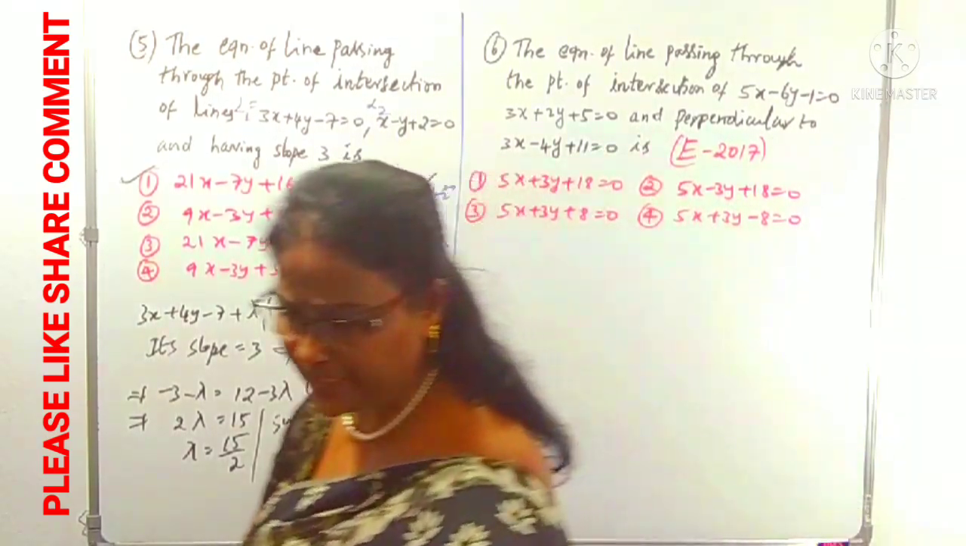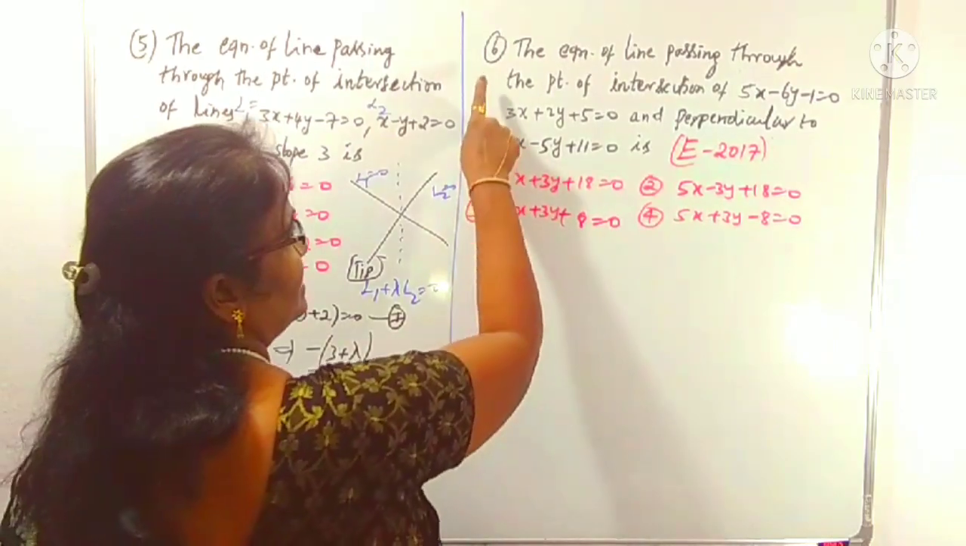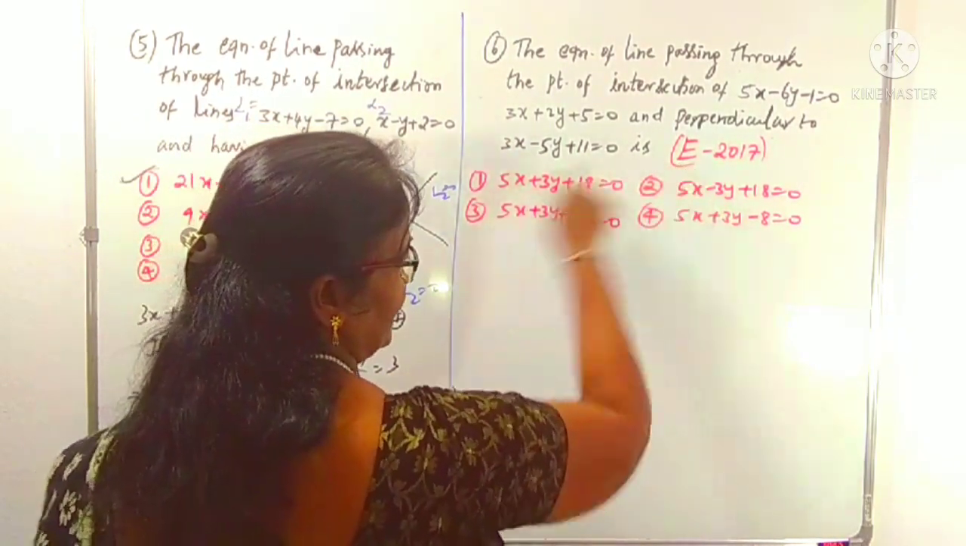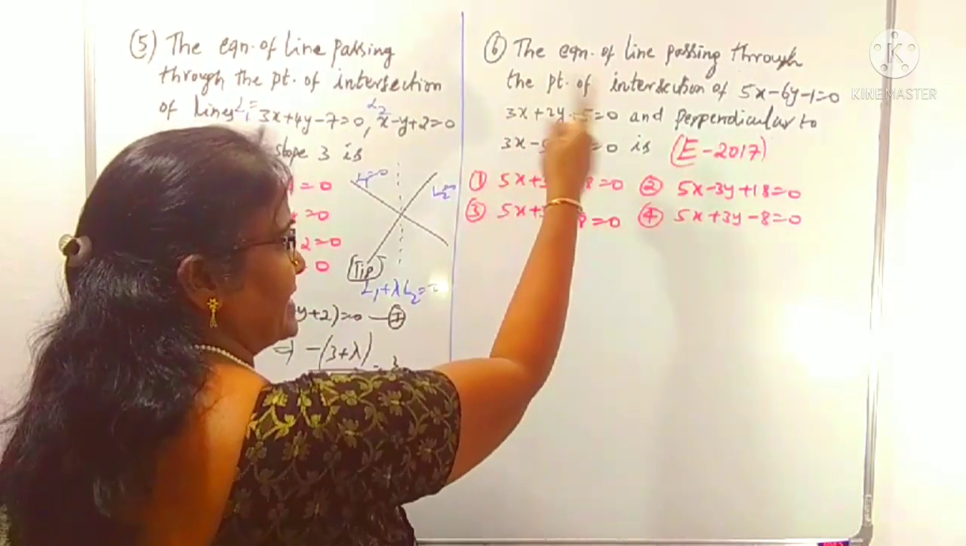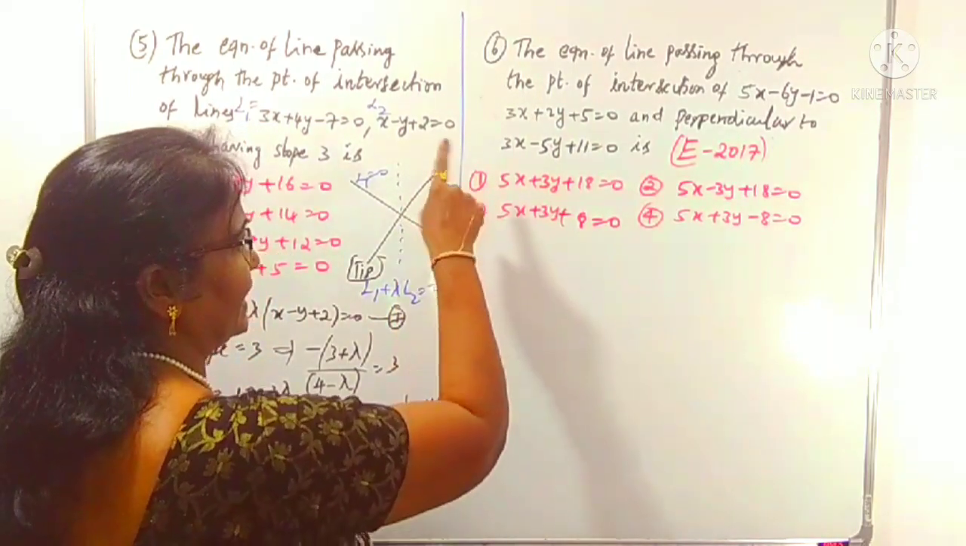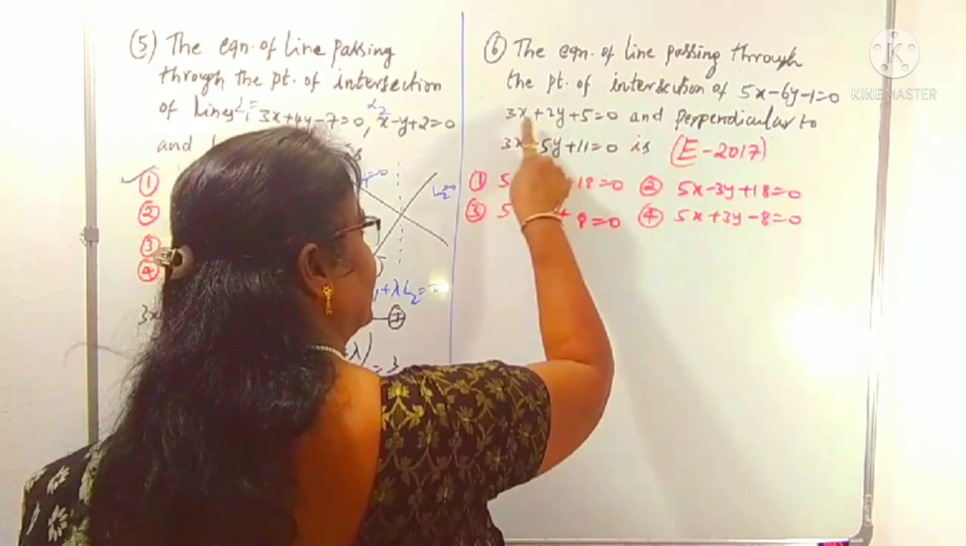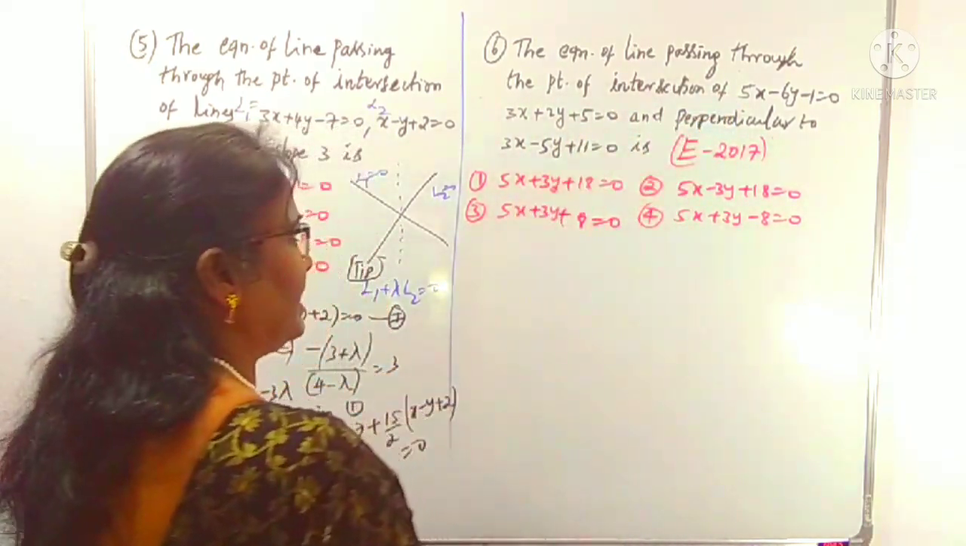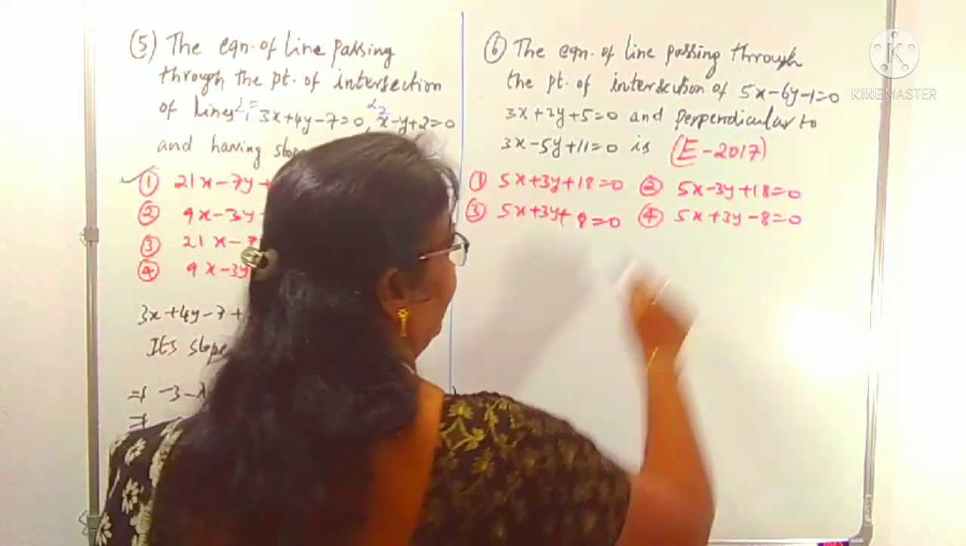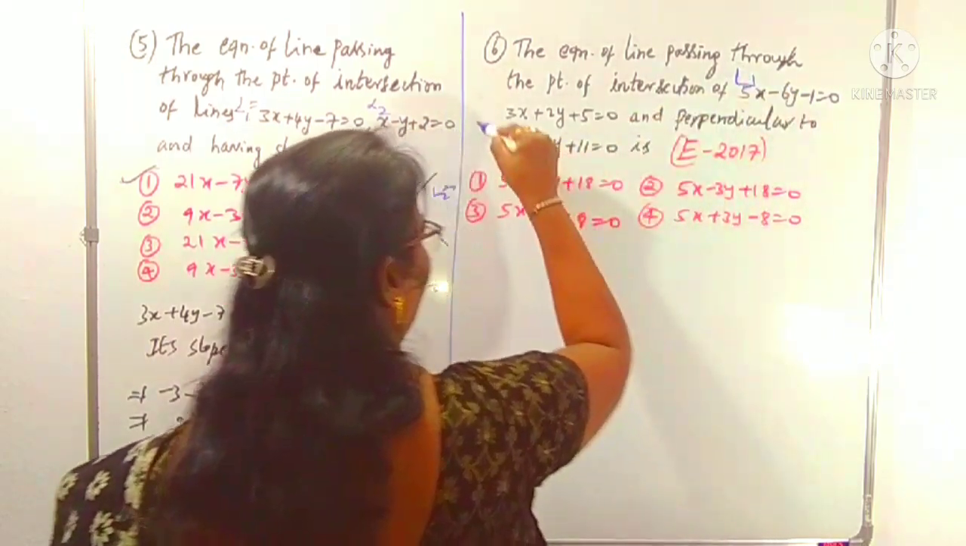Right. Now we can concentrate on the next question. See question number 6, which is given in EAMCET 2017. Here also the same concept. We can read out the question. The equation of line passing through the point of intersection of these two lines. For our convenience, these two lines are taken as L1 and L2. This is L1, this is L2.